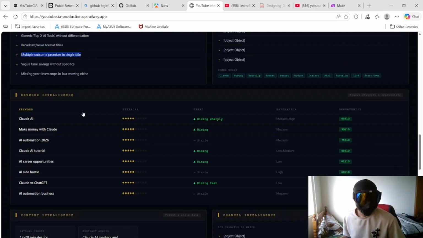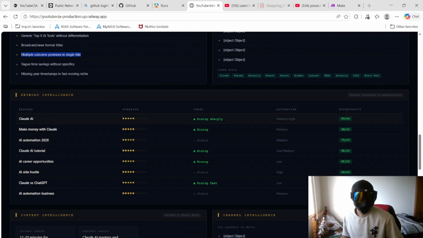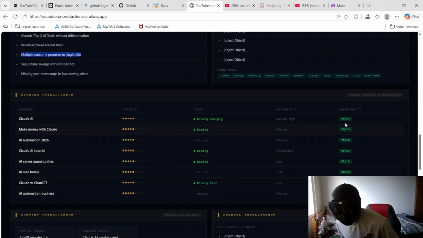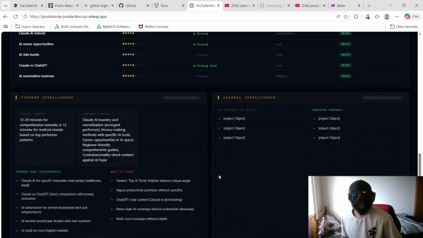And the system also gives me keyword intelligence. So basically, keyword intelligence just means the top performing keywords in YouTube titles. These are the keywords that make people actually click on videos to watch. So you have Claude AI, make money with Claude, AI automation 2026, AI career opportunities, all these things, and they're rated based on a score out of 100, as you can see there.